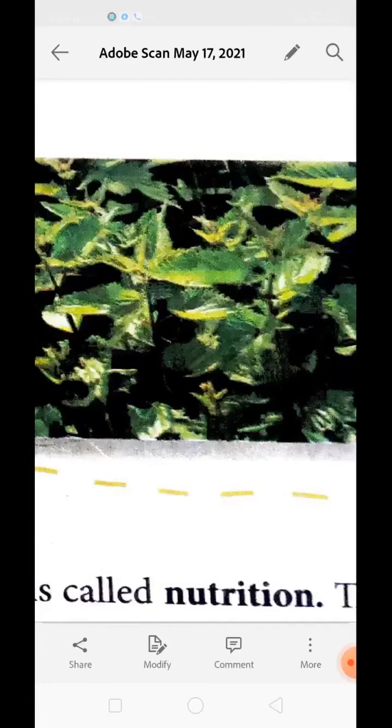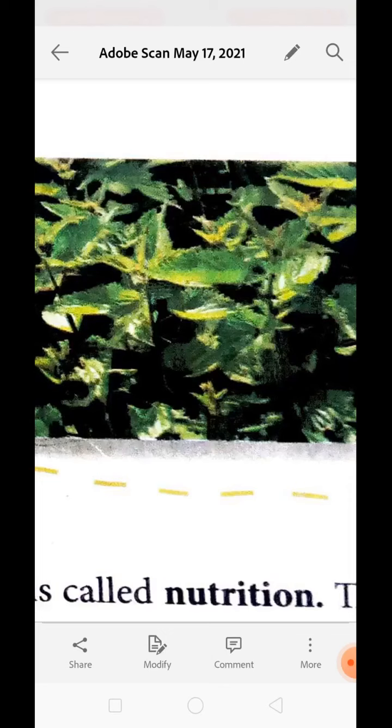Why is the organism in need of food, and why are we in need of food? Because food provides us with energy. It is the food that gets broken down in each cell of the body to produce energy. So we need food, understood?